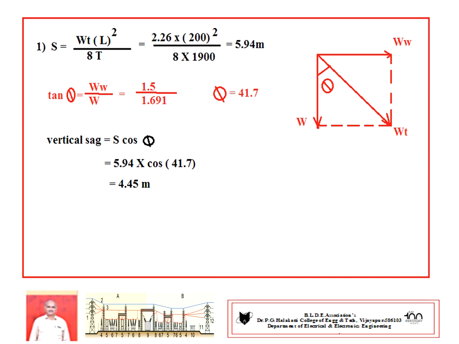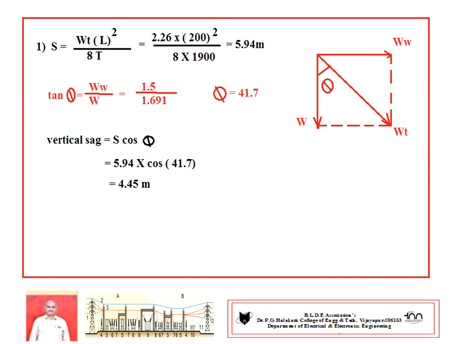In the previous explanation we have seen W plus Wi downward, but ice coating is not given, therefore only W is the Y component. After that go for tan theta, theta equals 41.7, then the final vertical sag should be equal to S into cos theta. So we are going to get 4.45 meters.